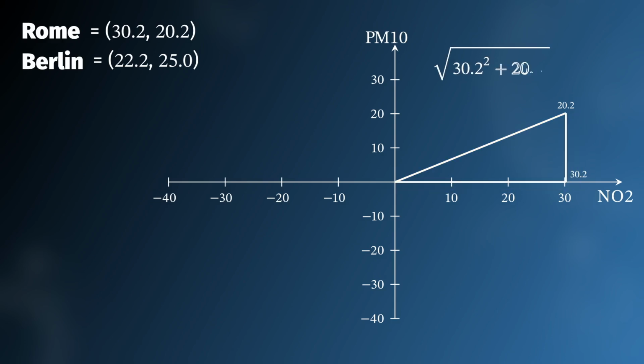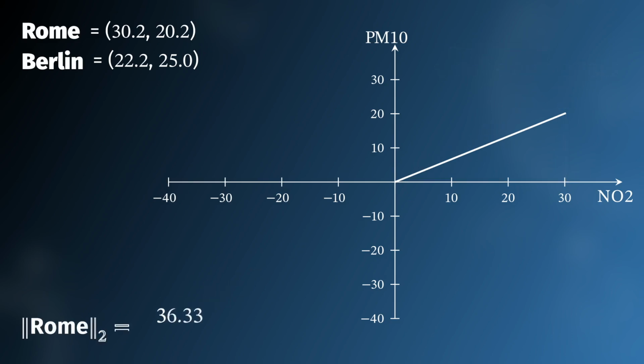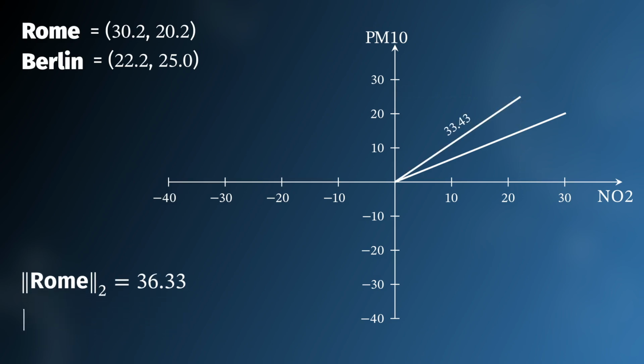So let's do it. The obtained number is called 2 norm, and we can use it as an index to measure the pollution level in a city. We can do exactly the same for Berlin. Again, we can compare the pollution between the two cities. We have now understood how we can compare the pollution of different cities when we have two pollutants.